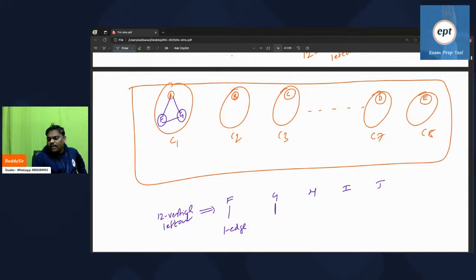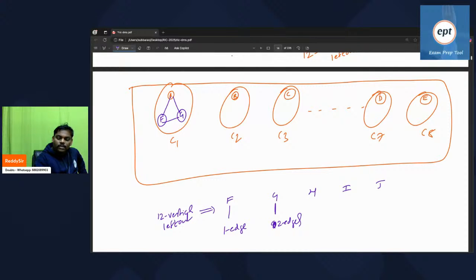Some people are saying, in a component how is a cycle allowed? Nowhere did he mention forest. A simple graph contains k components, and every component is a connected graph. It may contain a cycle, may not contain a cycle. So G generated two edges.